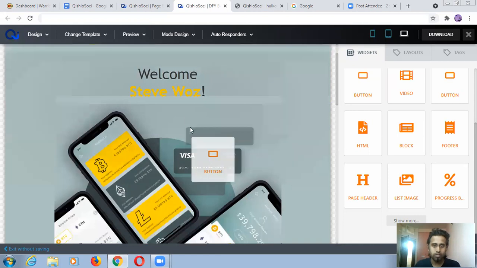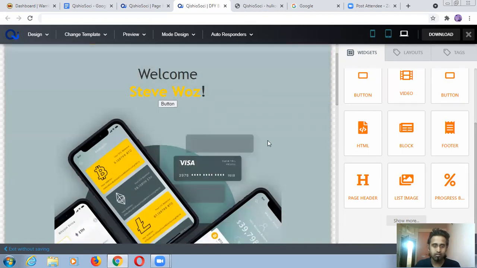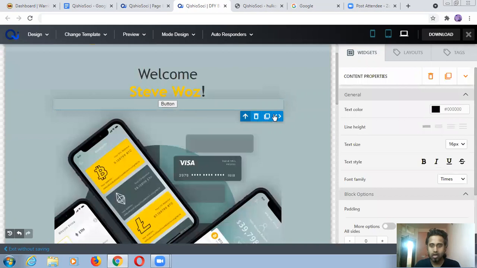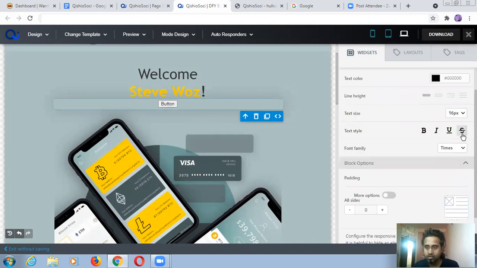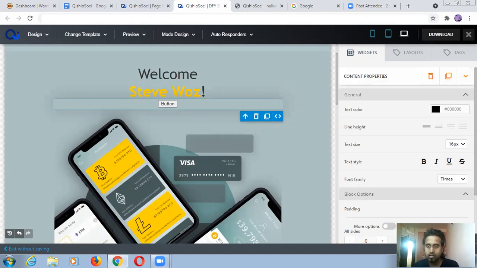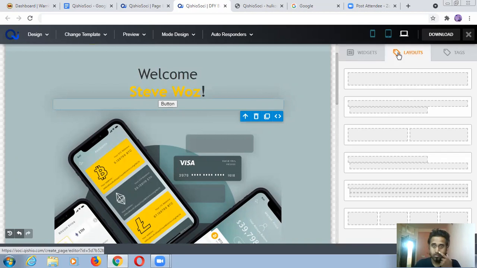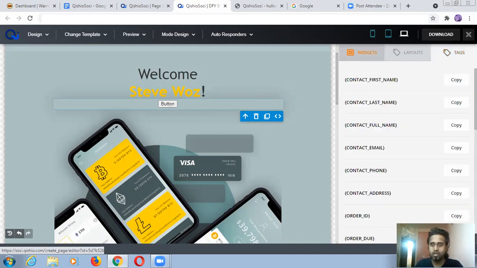Where I have to put the button, I'm just putting my button here. What I will do is connect the link here. What is this actually? Layout and all. Let me see. Actually, you have to just play around with this.